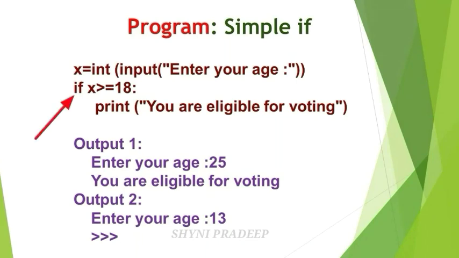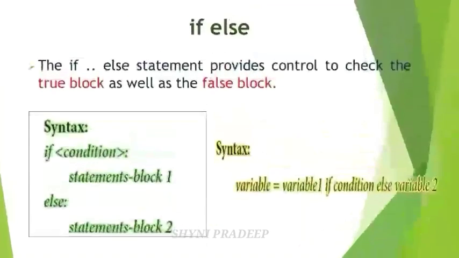If this condition is true, then the statement will be executed. If the condition is false, no output will be printed on the output screen, because here only the if part is given, the else part is not given. So if this condition is true, then you have to execute the statements, otherwise no output will be printed on the output screen. Okay, next see about the if else statement.